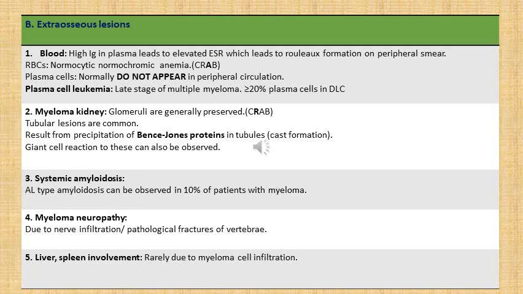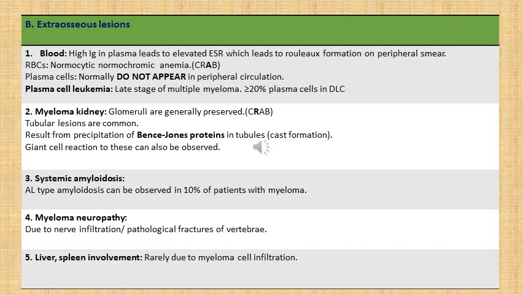Then myeloma kidney. Glomeruli are generally preserved in multiple myeloma. Renal lesions or renal biochemical alterations in multiple myeloma form the R of CRAB in multiple myeloma. Tubular lesions are common, but glomeruli are generally spared. These tubular lesions result from precipitation of Bence-Jones proteins, which are light chains, in tubules, and they can also lead to cast formation, and at times a giant cell reaction to these can also be observed.